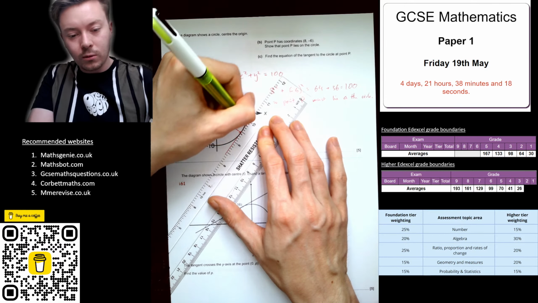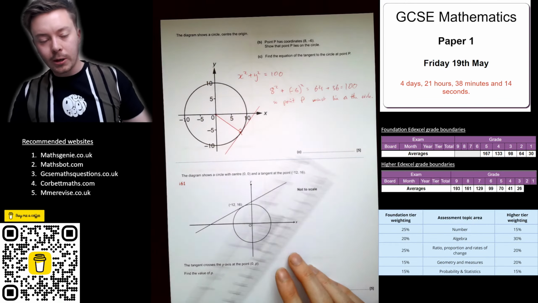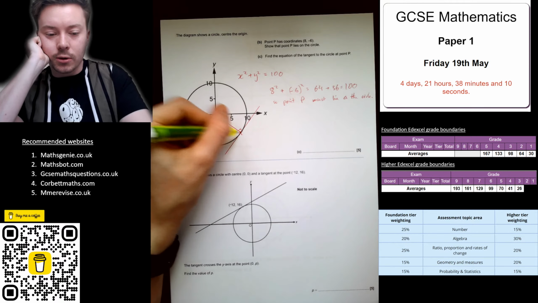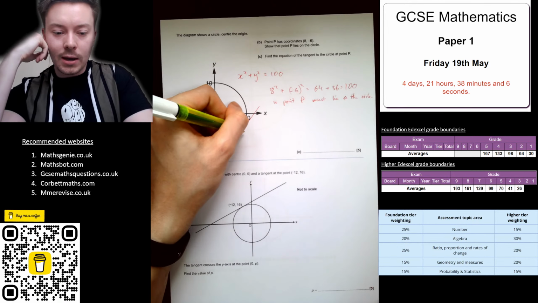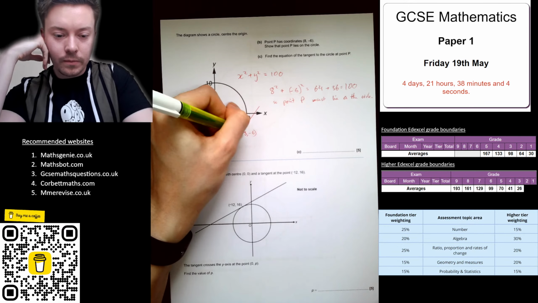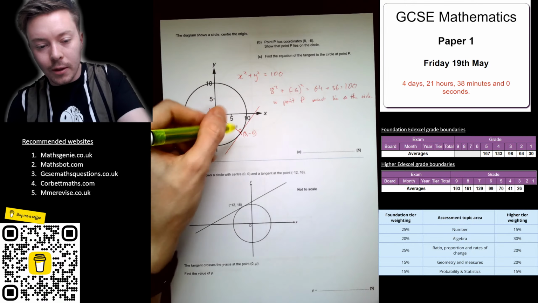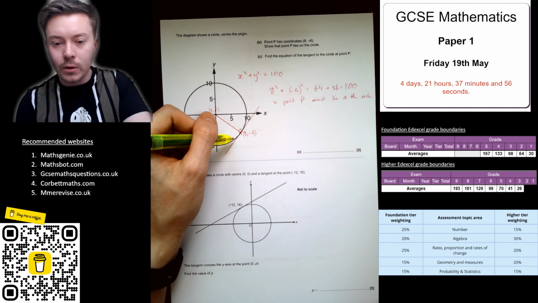Like that. Now the tangent and the radius are perpendicular. So if I work out the gradient of the radius to this point, from centre 0, 0 to 8, -6, and do the perpendicular gradient, and then substitute in 8, -6, I can get the equation of the tangent.